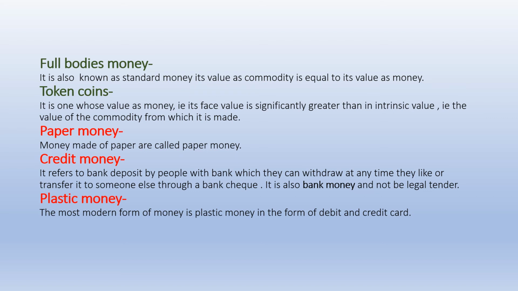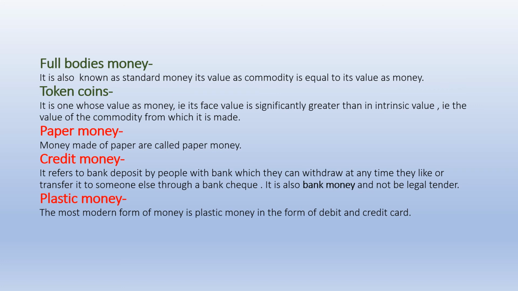But there is another condition also. Token coin. It is one whose value as money, that is its face value, is significantly greater than its intrinsic value, that is the value of the commodity from which it is made. When the value of the commodity of the token coins or token money which we are using is lower than what is written on it, if it is written there that this carries the value of 500 rupees.